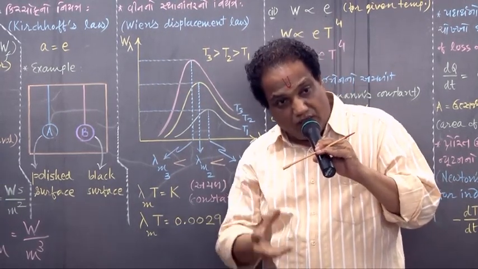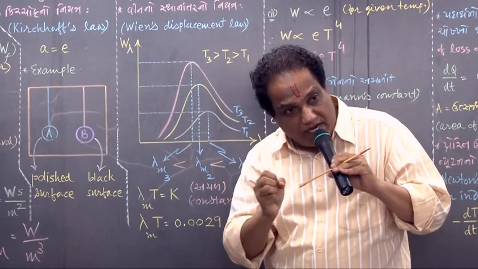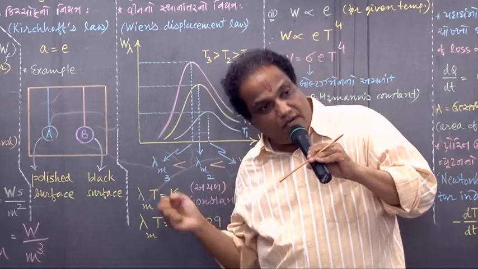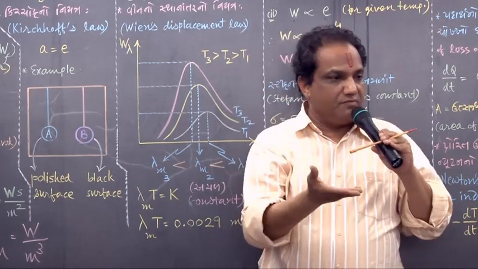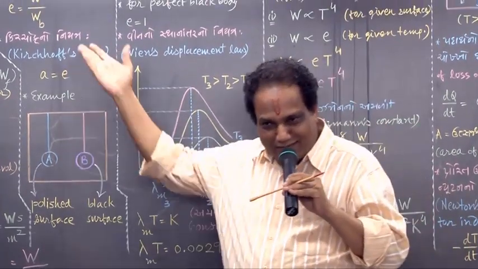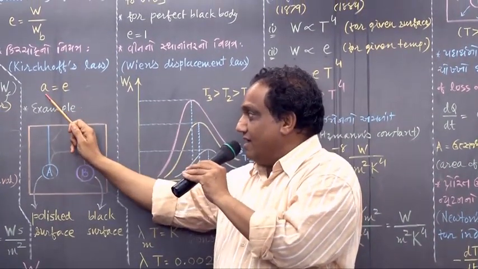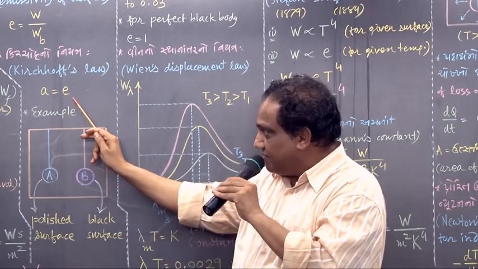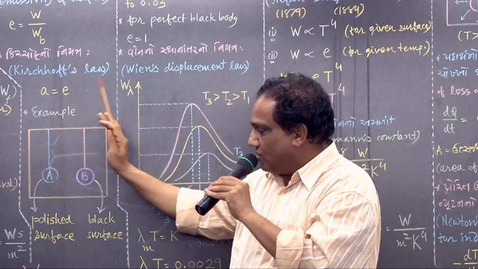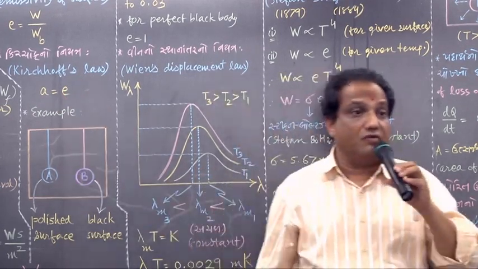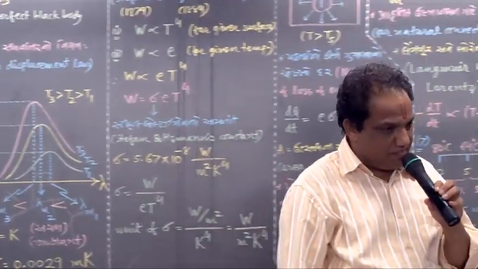The one who absorbs less emits less. The one who absorbs more emits more. That's what I'm saying, and Mr. Kirchhoff also says the one who has less absorptivity has less emissivity, and more absorptivity, more emissivity. Absorptivity and emissivity of any surface are definitely equal. Correct? Fine.